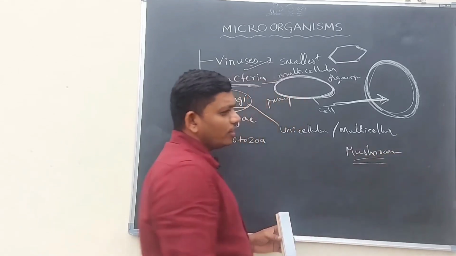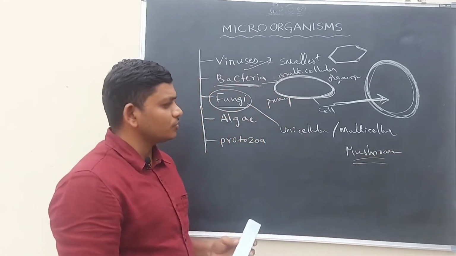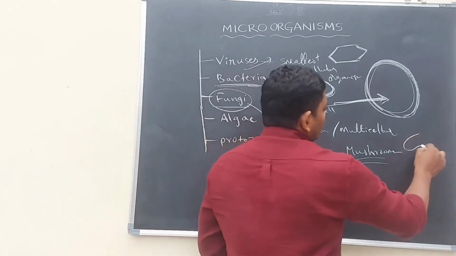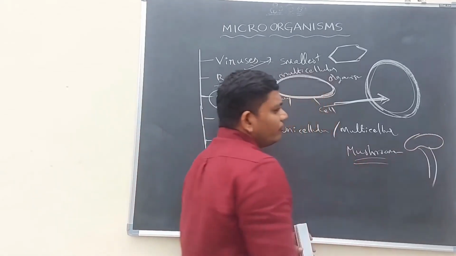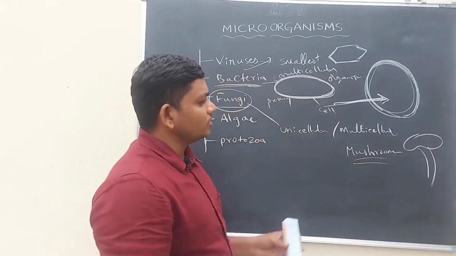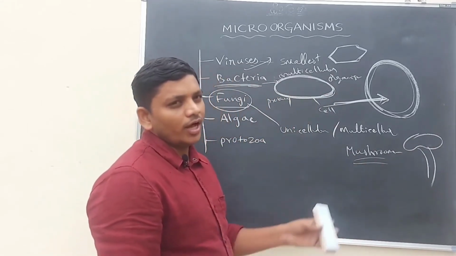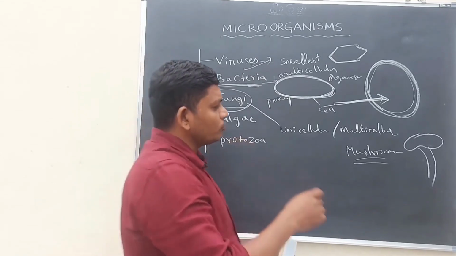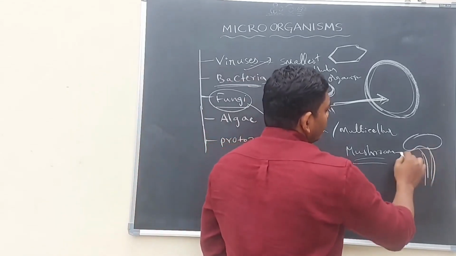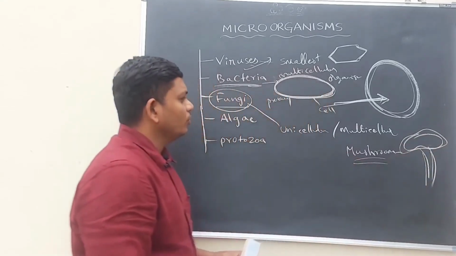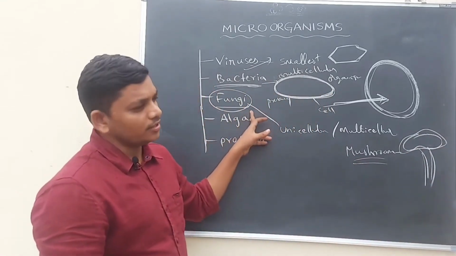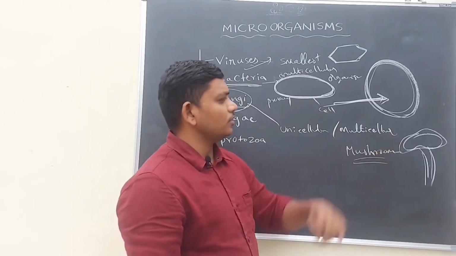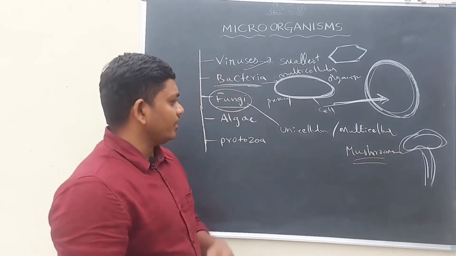These belong to microorganisms, but some mushrooms can be seen with our naked eyes. Mushrooms are very rich in protein, and nowadays we buy them in the market for eating. Mushrooms are big in size compared with other fungi. Generally fungus is a microorganism, but a mushroom is a little bit bigger, which is why it is easily seen with our naked eyes.